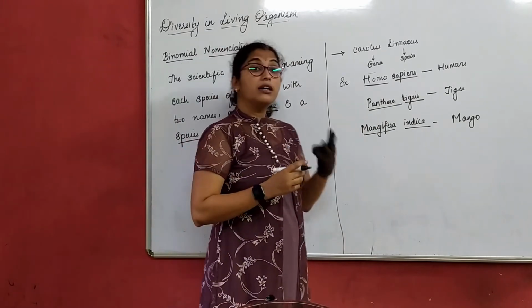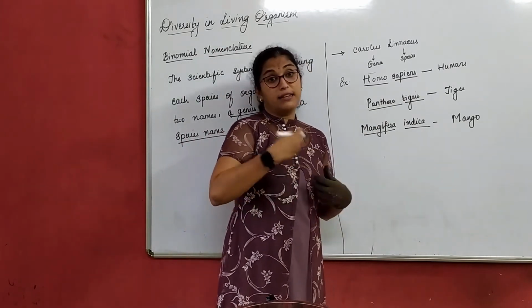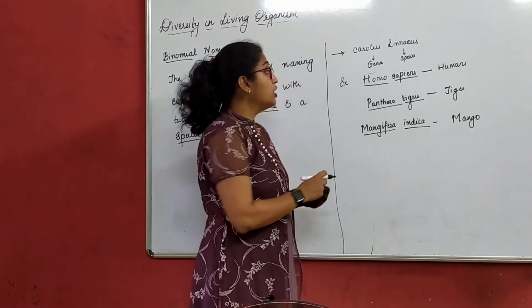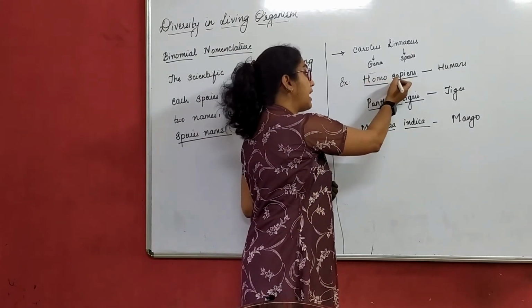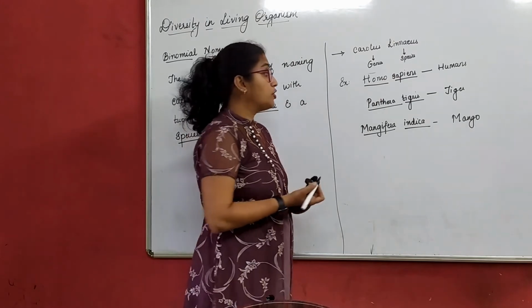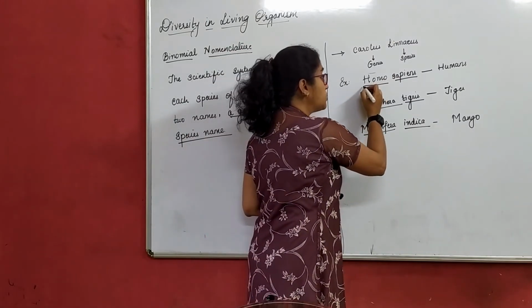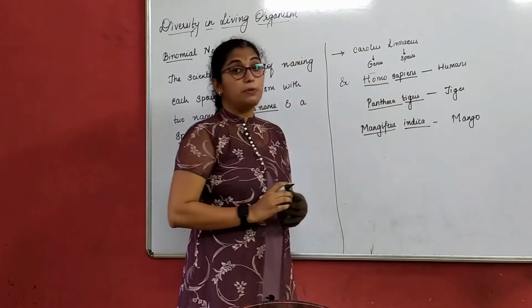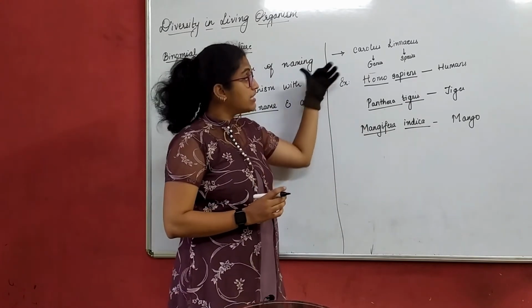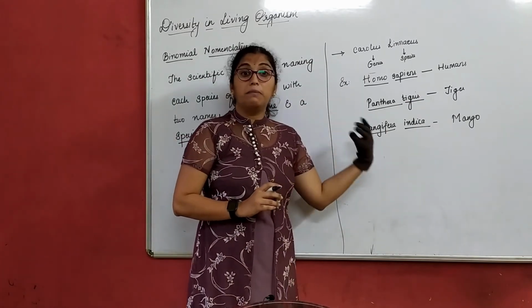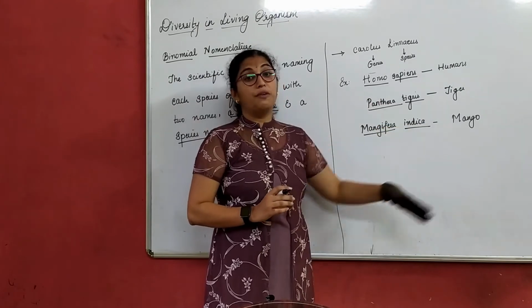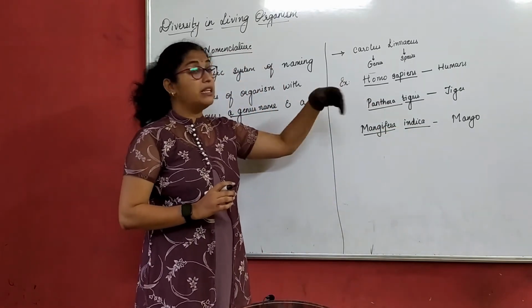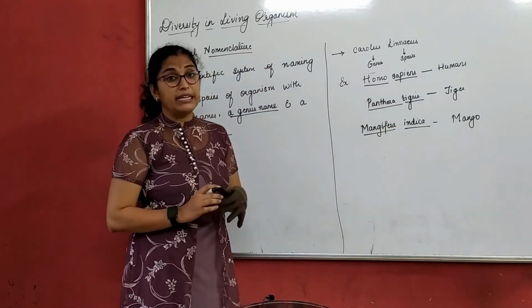Third point, when you write by hand, you need to follow the capital and small letters. Apart from that, you need to underline the genus and the species separately. These are the rules of writing the binomial nomenclature of a particular animal, fruit or plant, anything.